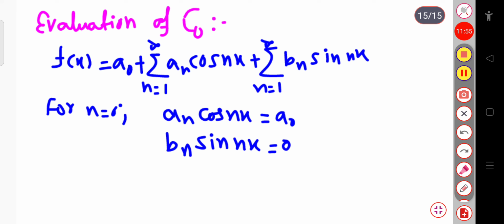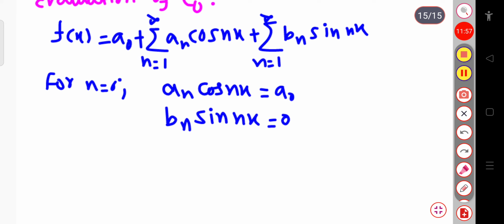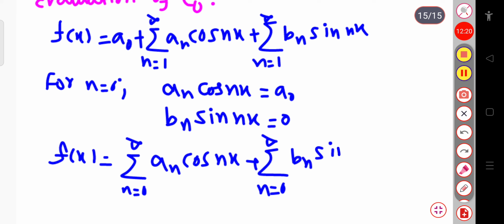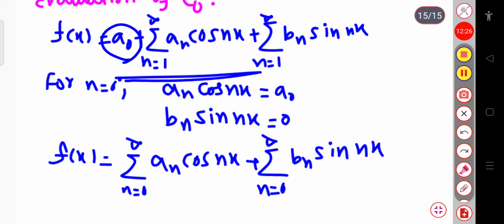Now in this expression I can write f of x equal to, if I change this summation from n equal to 0 to infinity, the sum over n equal to 0 to infinity of an cos nx plus the sum over n equal to 0 to infinity of bn sin nx. This is the same thing, because in this part you can see this is a naught and here n goes from 1 to infinity. But if I put n equal to 0, then you will get the a naught term.